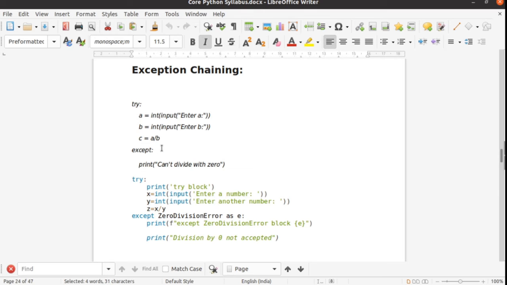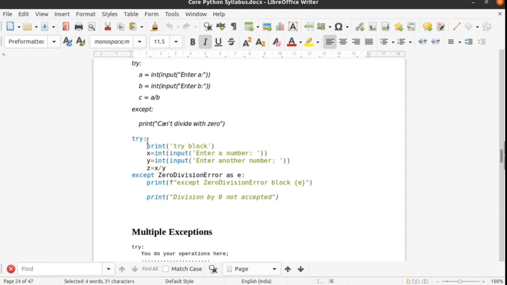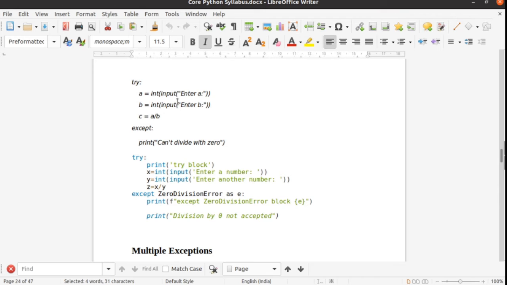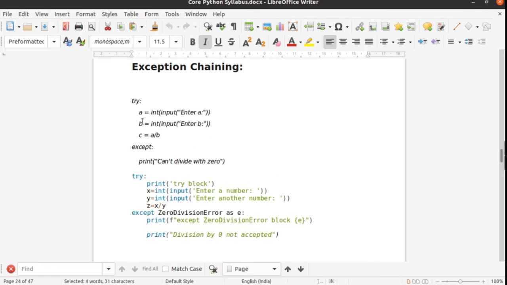There are so many losses you can face if you are running your organization, or you are trying to make a product which is essential for local people. It is not a dummy project. So let's see, we want to input A and B, and then divide them.